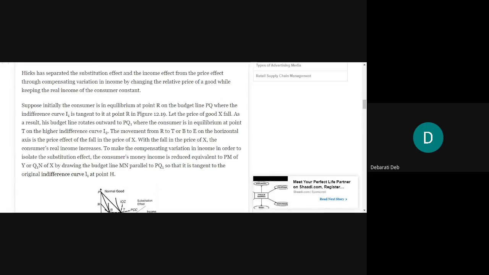How has he done it? He has done it by changing the relative price of a good while keeping the real income of the consumer constant. That means he will change one of the prices of the good, which can be